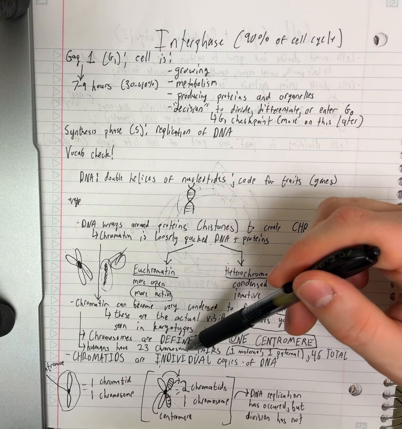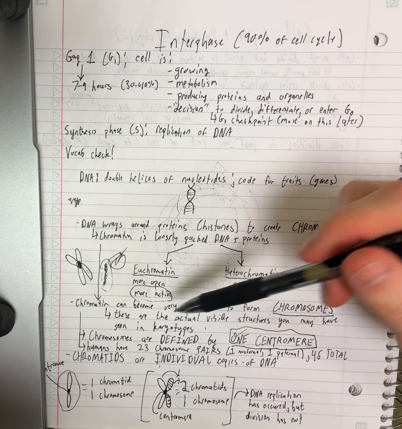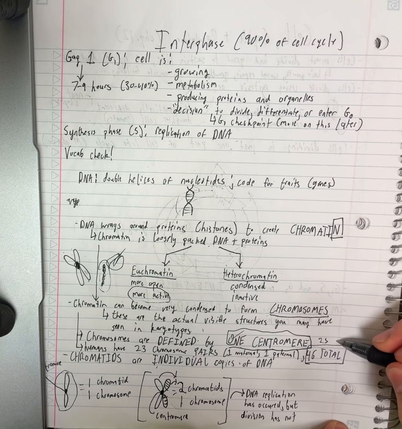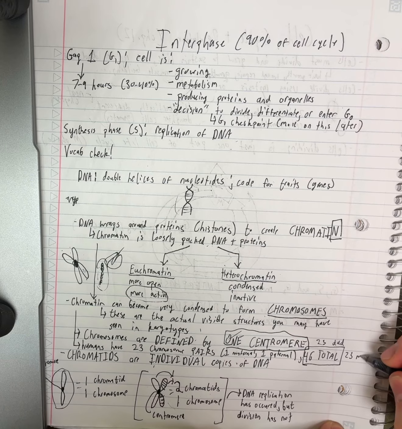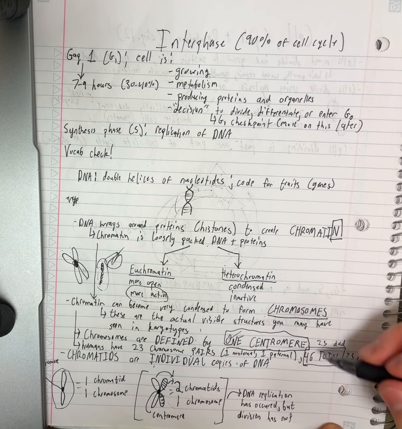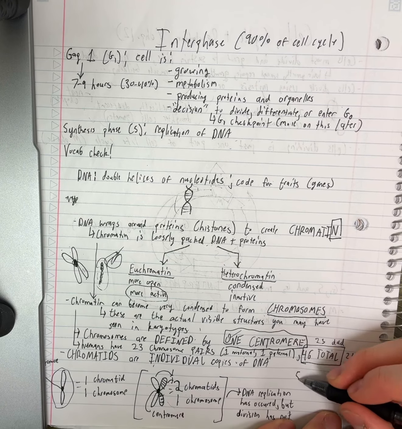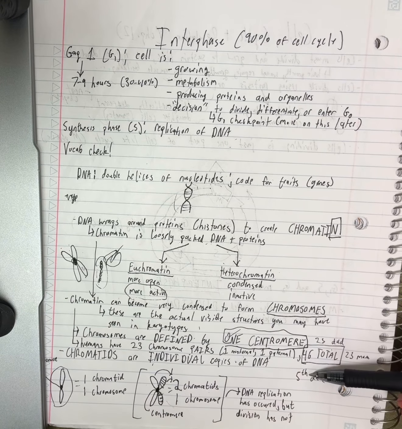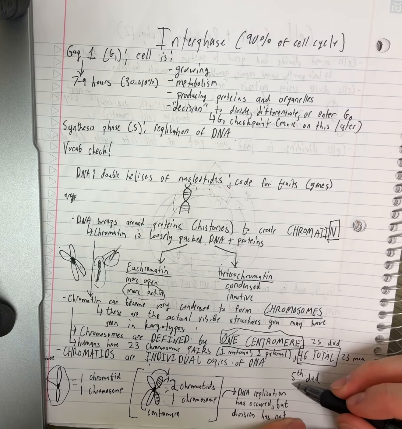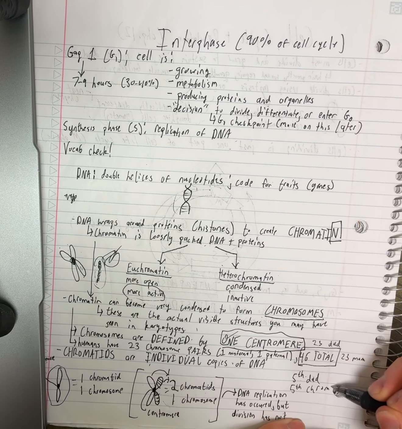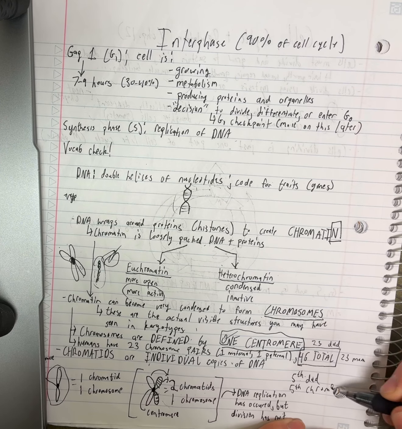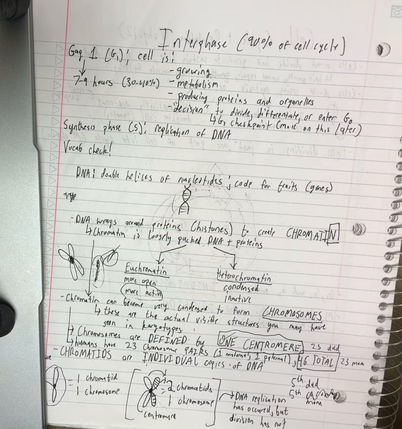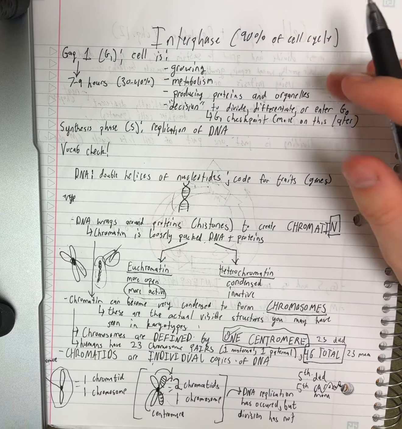Humans have 23 pairs of homologous chromosomes, which means we have a total of 46 chromosomes, but you have 23 from dad and you have 23 from mom. And the thing is, let's say the 5th chromosome you get from dad. So 5th from dad is going to code for the same genes in the same locations as the 5th chromosome that you got from your mom. So they're identical in the sense that they have the same genes. 5th from mom. But they aren't going to be exactly identical. They just code for the same things.